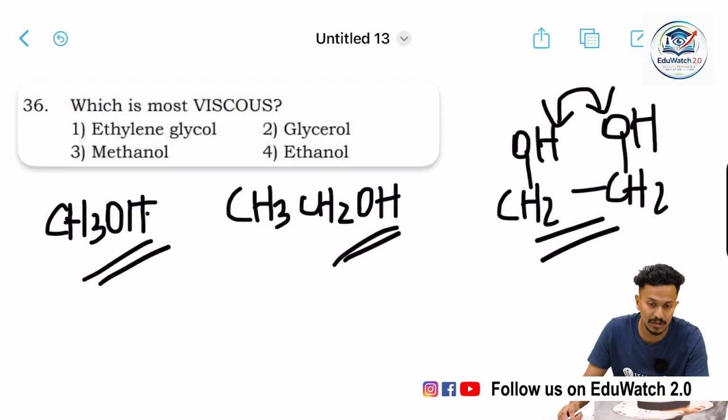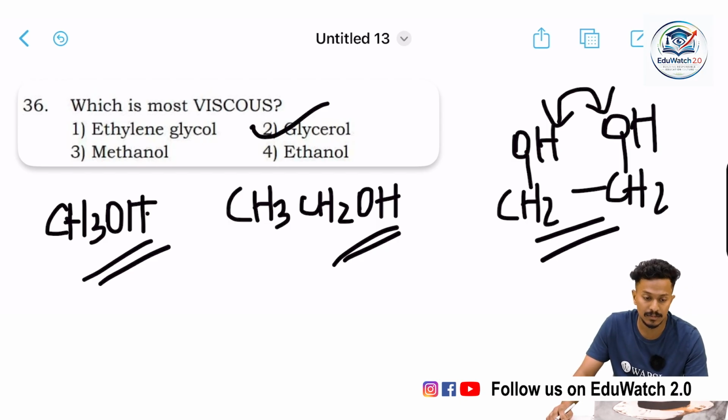So the correct option for this question would be glycerol, which is option 2. The extent of hydrogen bonding is more in glycerol.